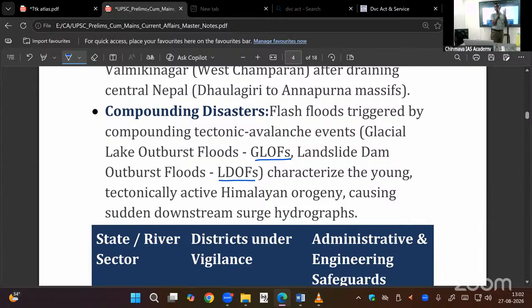So, paper 3 GS, Economy, National Security, Disaster Management. Paper 1 Geography. Okay, so these natural disasters are occurring in the Himalayan region. You have to take one by one. What are the causes for flash floods? What are the causes for cloud burst? Consequences, like that you have to discuss. But this week I will ask you about the flash flood only, because this material will consist of this, and tomorrow also we will give the details of a flash flood. So we can do that.